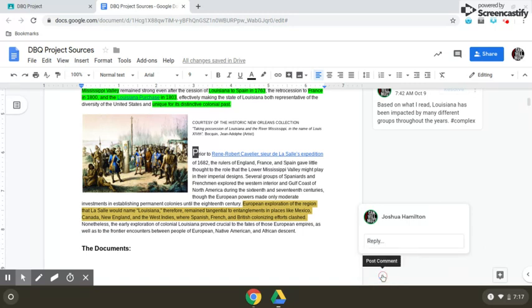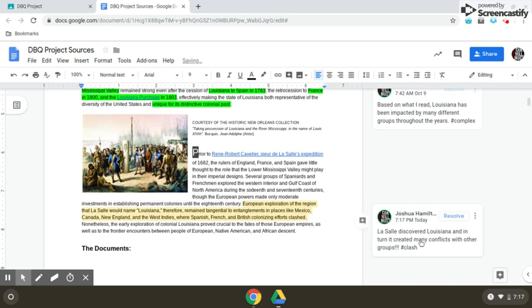All right. And I highlighted this portion of the text to support that because it talks about European exploration of the region that LaSalle would name Louisiana. So LaSalle named this area and discovered it. It remained tangential to entanglements in places like Mexico, Canada, New England, and the West Indies, where Spanish, French, and British colonization efforts clashed. All right.